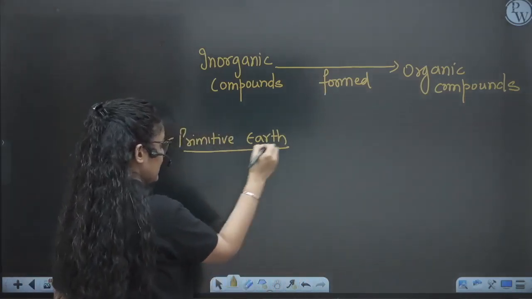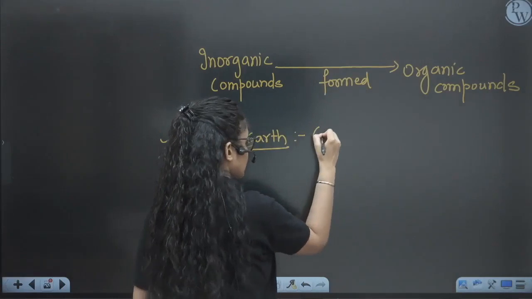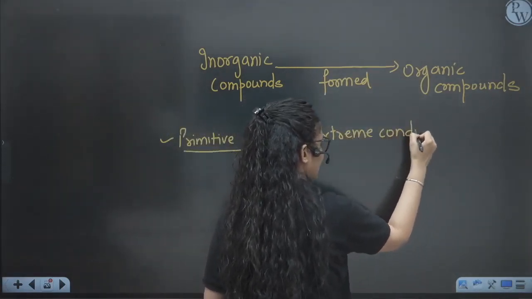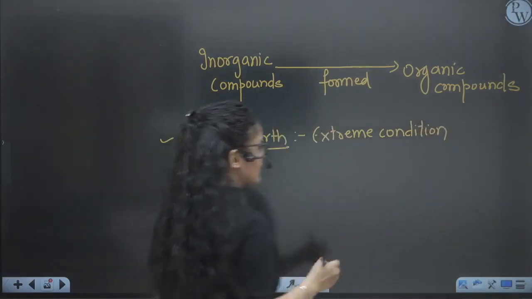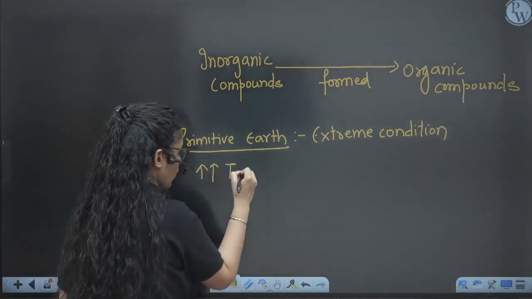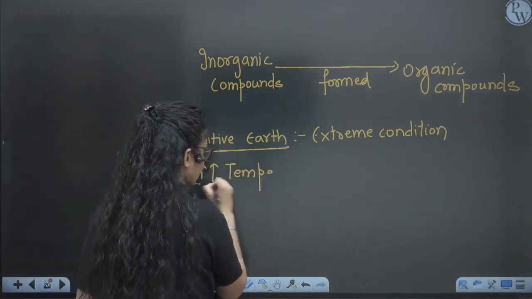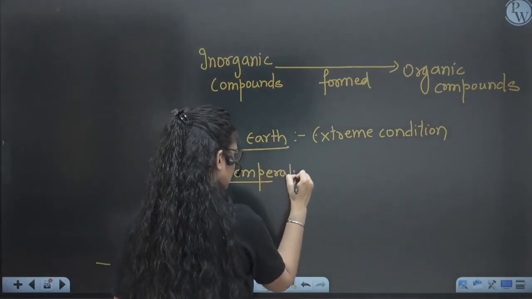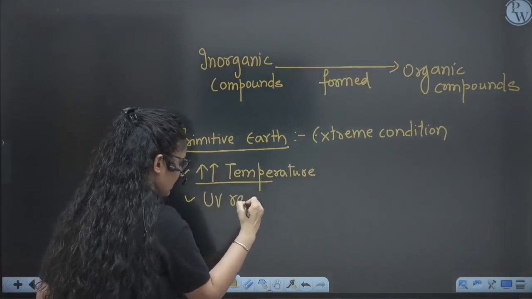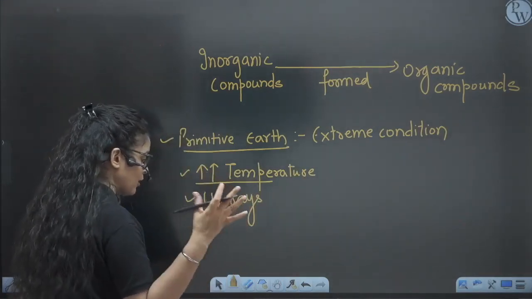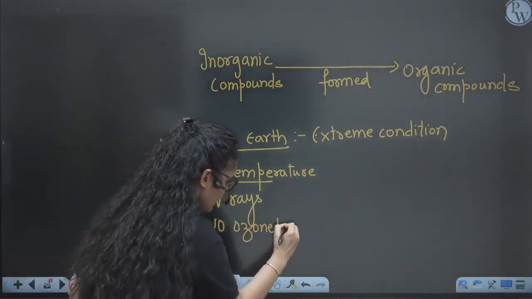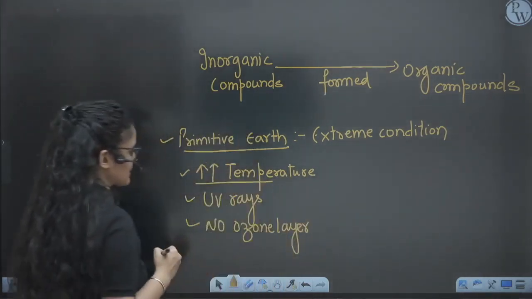So what was the condition on primitive Earth? It had very, very high temperature, approximately 800 degrees or more, right? Next, it had an energy source: UV rays coming directly onto Earth, because we didn't have any ozone layer. No ozone layer on the primitive Earth, so UV rays were directly coming inside.